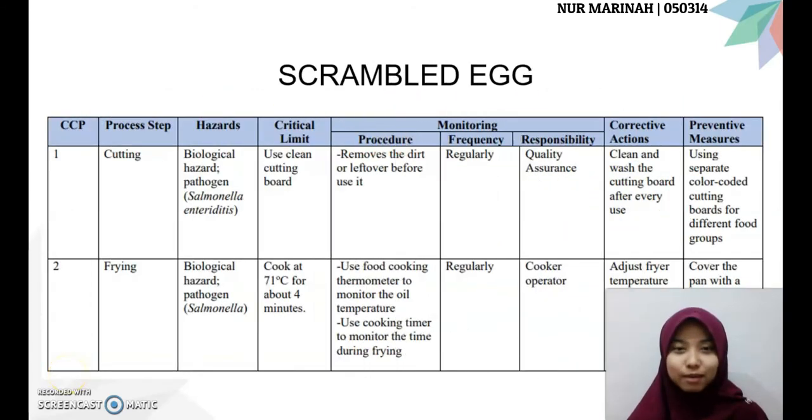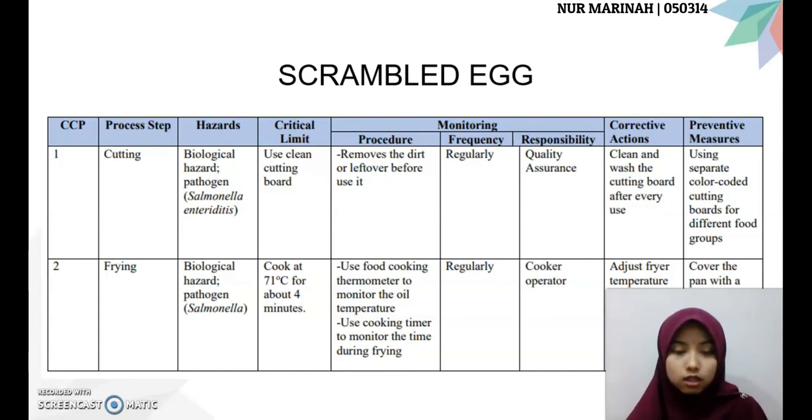Okay, the last one is HACCP plan. For the scrambled egg, the cutting process. The critical limit, use clean cutting board. For the procedure, remove the dirt or leftover before using. It should be done regularly by the quality assurance. The corrective action is clean and wash the cutting board after every use. For the preventive measure, use separate color-coded cutting board for different food groups.